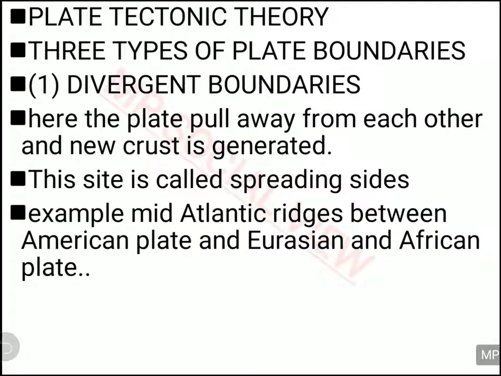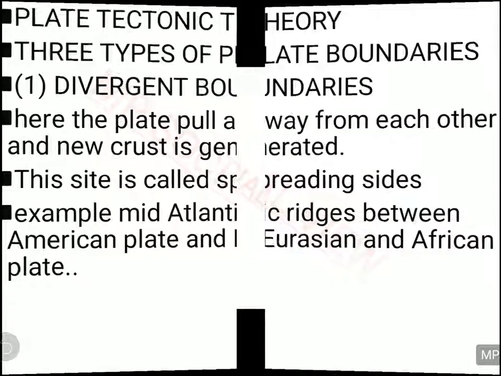An example of divergent movement is the mid-oceanic ridge, which is present in the Atlantic Ocean. It lies between the 2 American continents and the Eurasian and African continents, between these plates, and because of this the new crust is getting formed in the ocean, and the continents are moving away from each other. So he explained this divergent boundary.